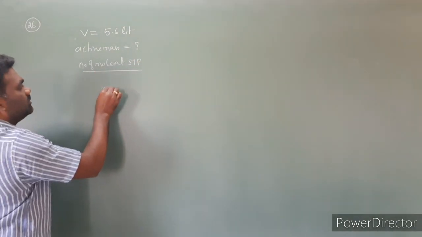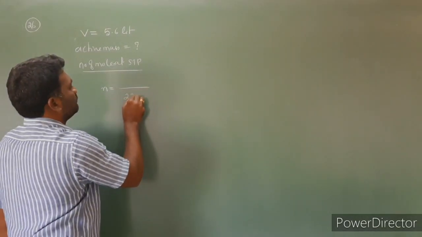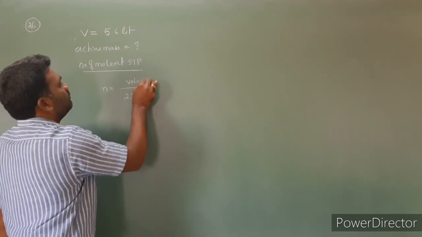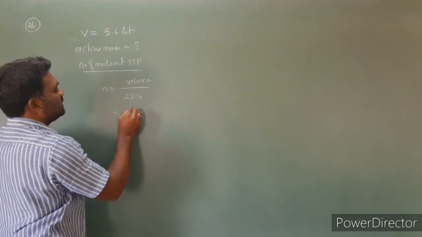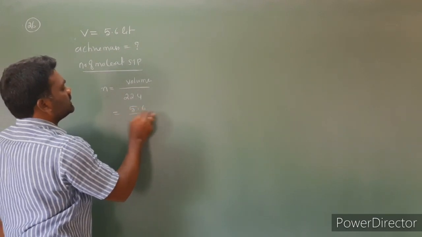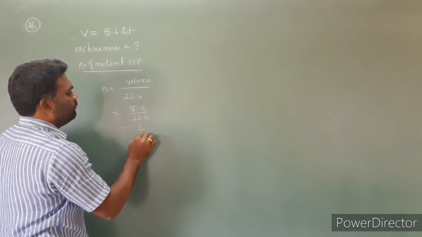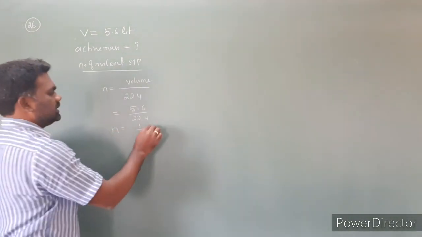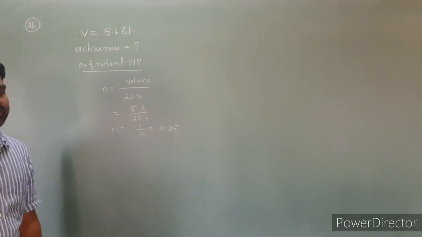So n is equal to given volume by 22.4 at STP. What is the volume given? 5.6. So n is equal to 5.6 by 22.4, that is equal to 1 by 4. So the number of moles is 1 by 4, that is nothing but 0.25.